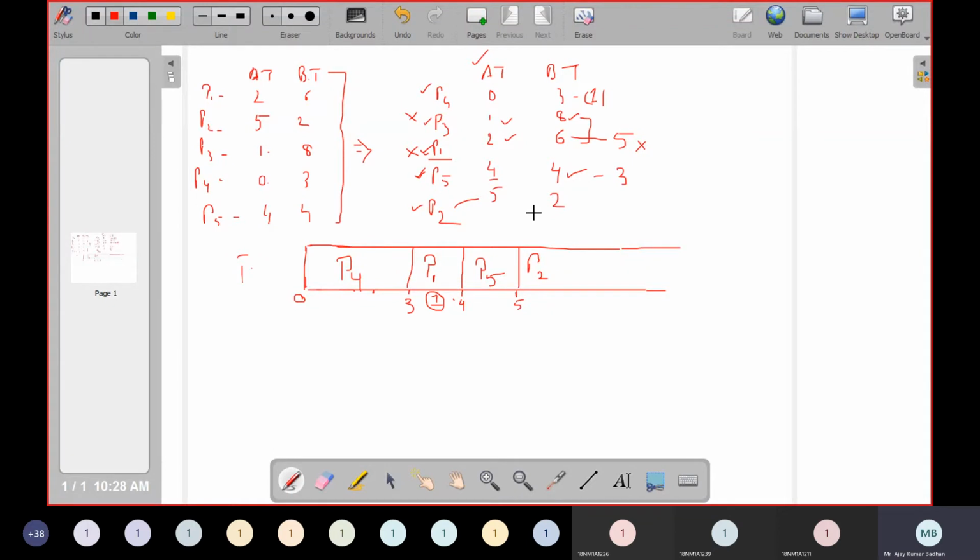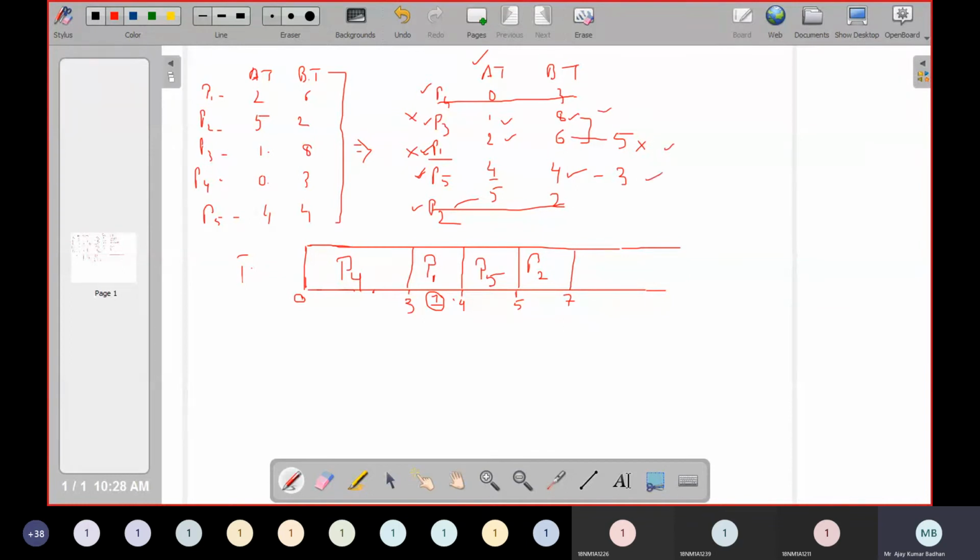Now the CPU will automatically start executing P2. Since we don't have any other process shorter than that, we can allocate it. So P2 we are allocating. P2 will perform for 2 milliseconds. So 5 plus 2 is 7. Now P2 is completed, and P4 is completed.